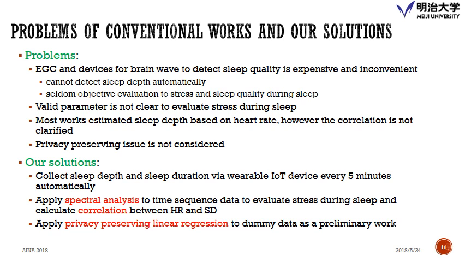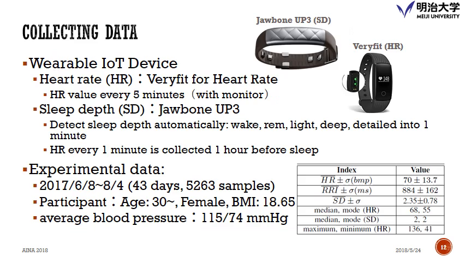So now I would like to show the data. We have two devices. One is for retrieving the sleep depth, and the other is for heart rate. And we got data where the sleep depth has 4 stages: wake, REM, light, and deep sleep. It is detailed down to 1 minute. It also collected heart rate. There is only one participant, it's me. And we collected over 5,000 samples.